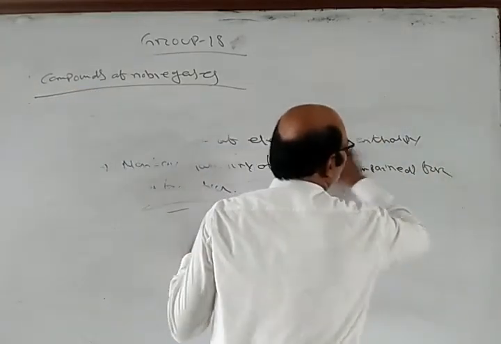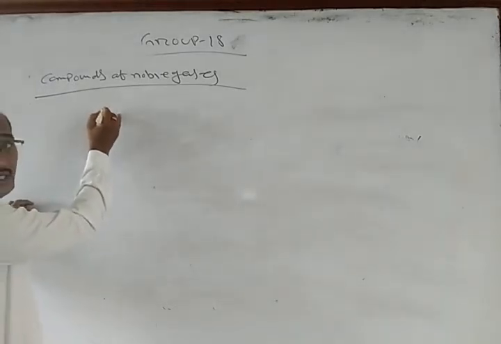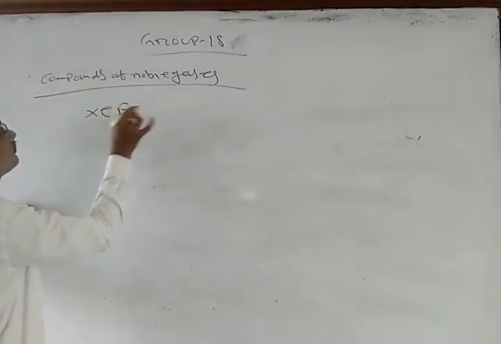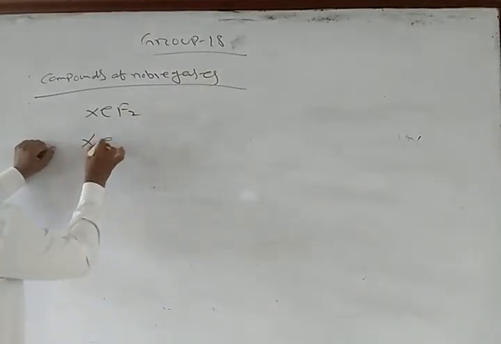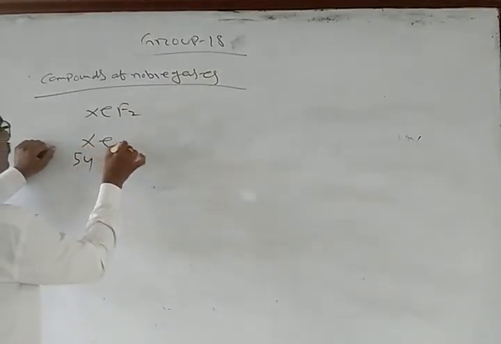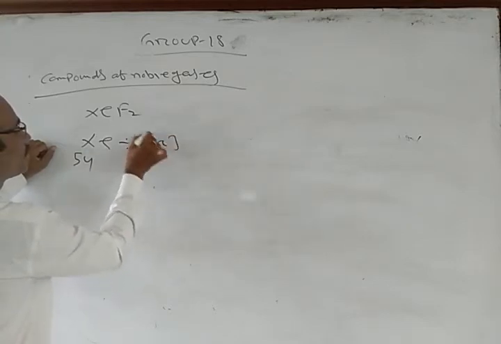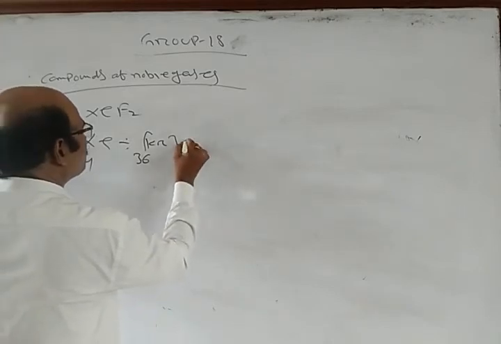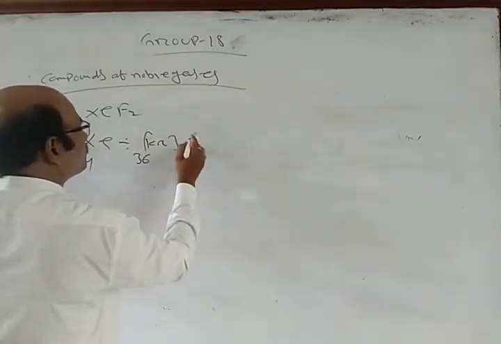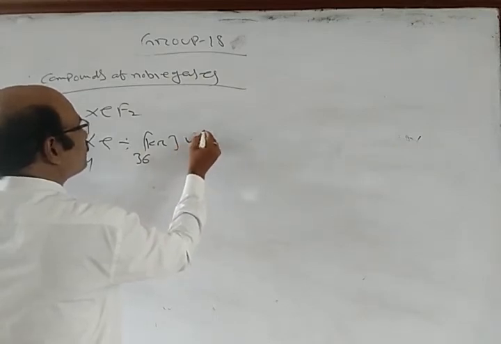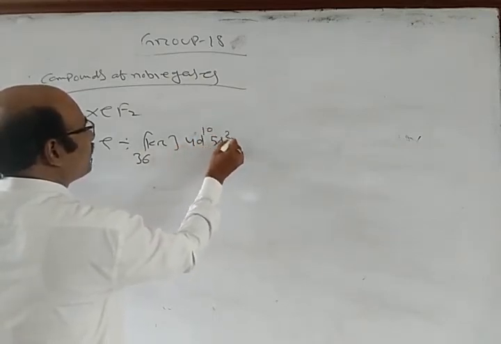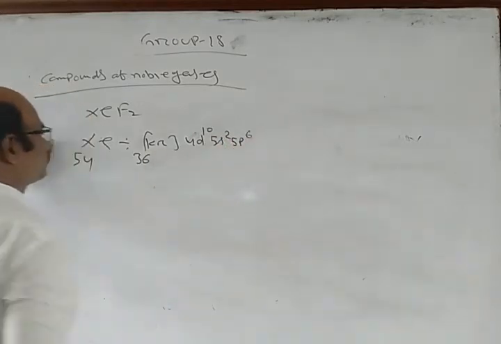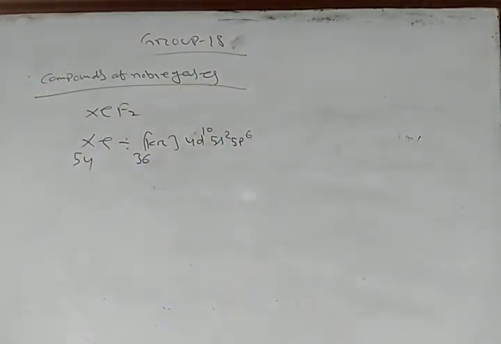If I go for XeF2, xenon has atomic number 54, krypton is 36, so the configuration is 4d10, 5s2, 5p6.